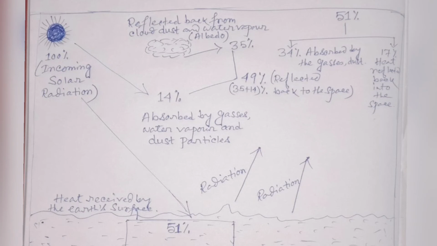The atmosphere is not heated directly by the rays of the sun. So terrestrial radiation, 51%, is divided into two, 34% and 17%. 34% is absorbed by the gases, water vapor and dust particles, and the remaining 17% is heat from the earth's surface that is reflected back into space.